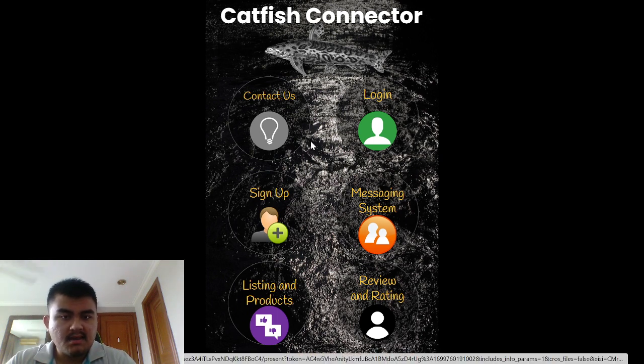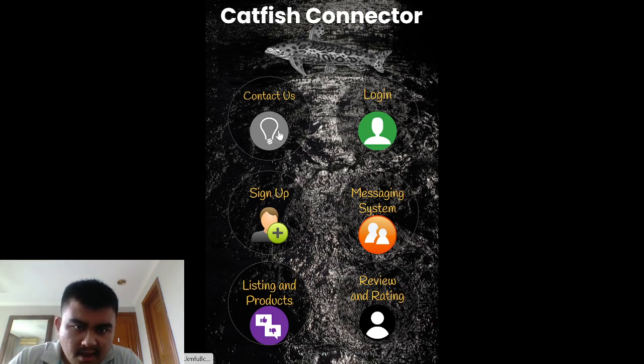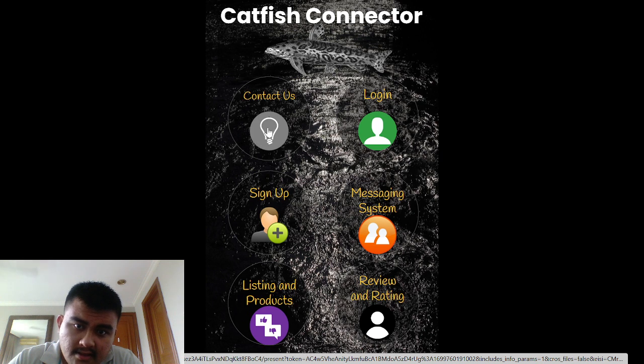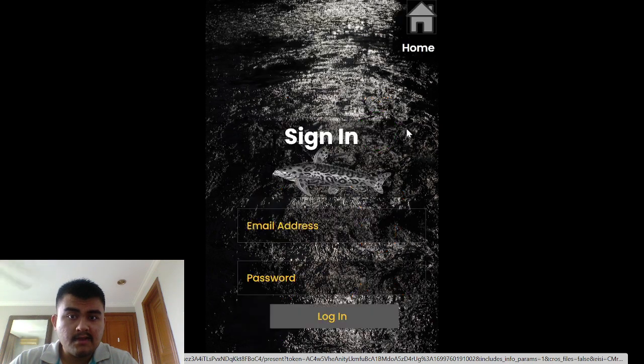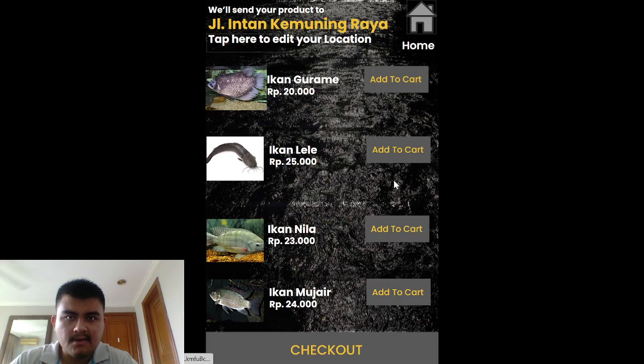And yeah, so I forgot to tell you, the icon is this, and the login is this, and the sign up is this, and the messaging system is this, and this one is this, and review rating is just this one. Oh, and also one more thing, once you log in, all the pages including the messaging system have a home icon, and this one has a home icon to it.